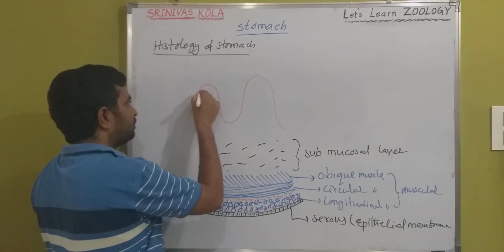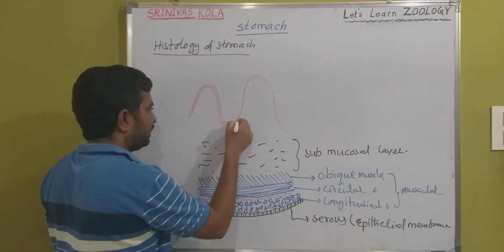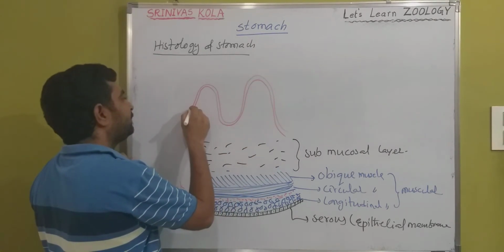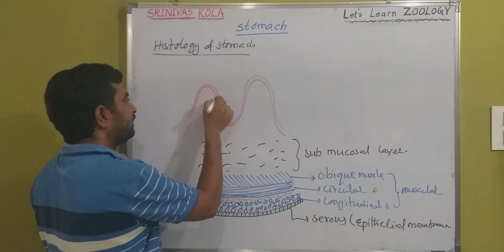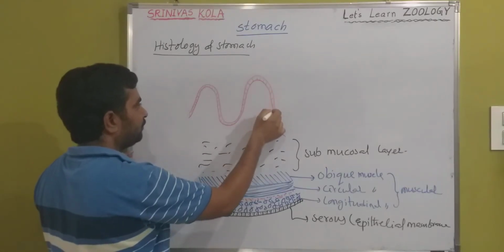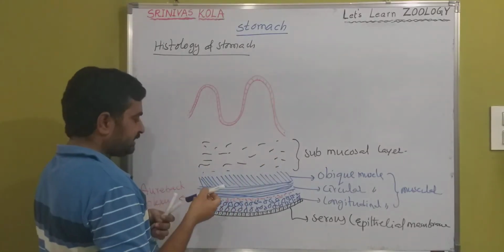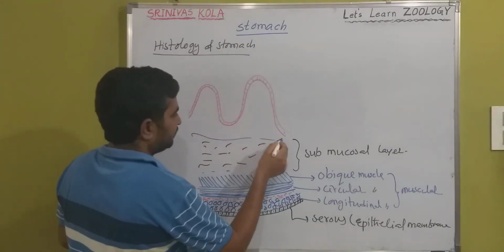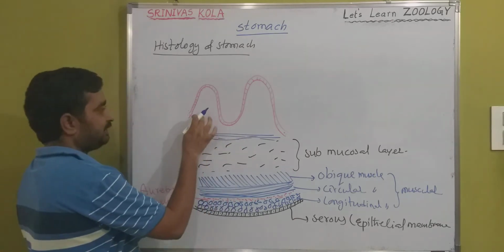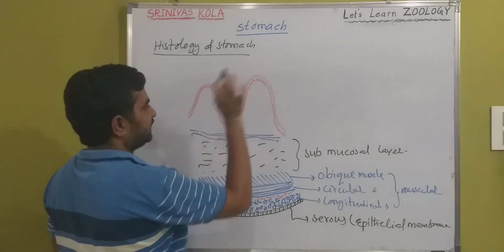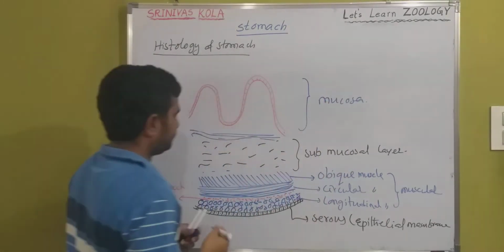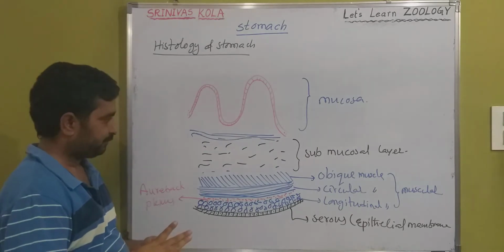The innermost layer is also an epithelial layer, the mucosa layer. It also has 3 sublayers: this is the muscularis mucosa, this is the lamina propria, and this is the epithelial layer. Completely it is called the mucosa.